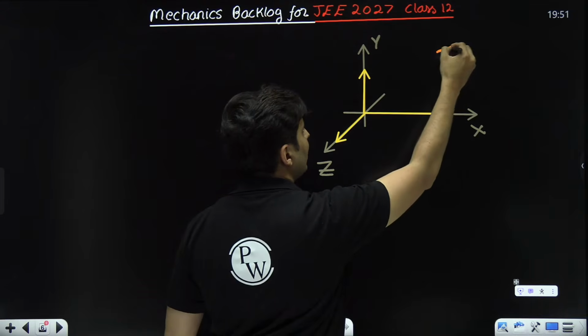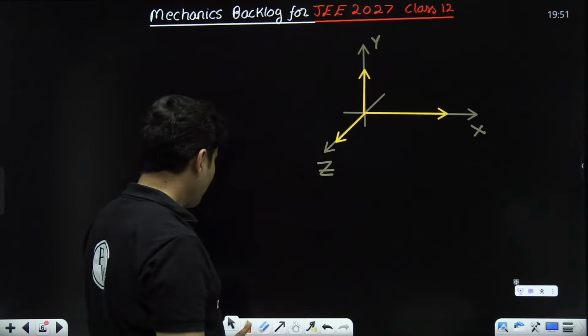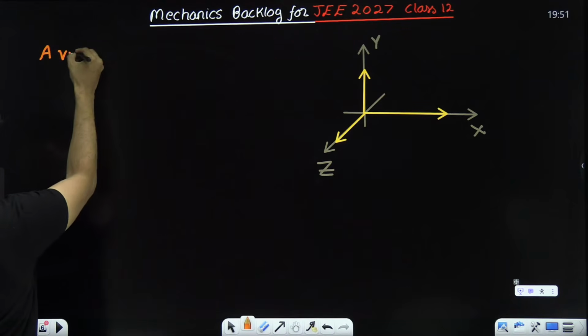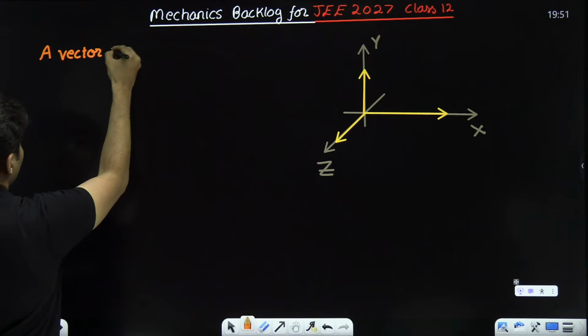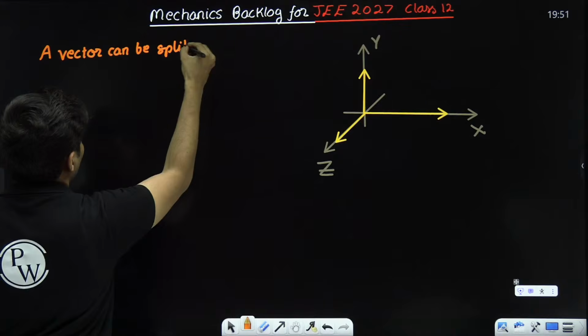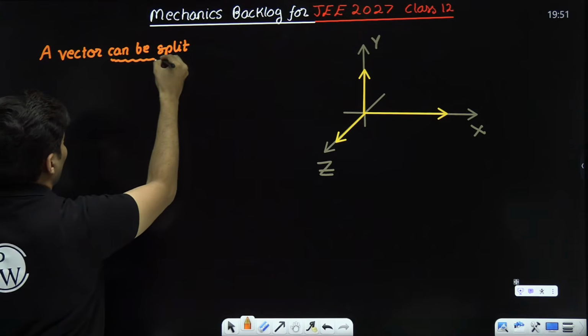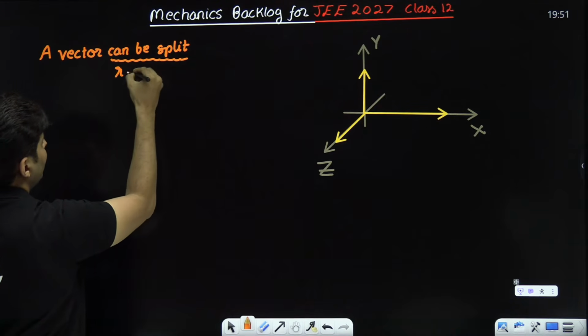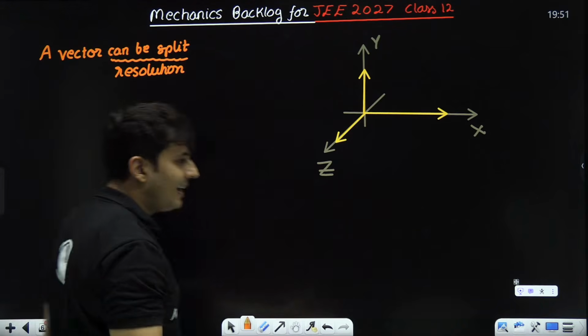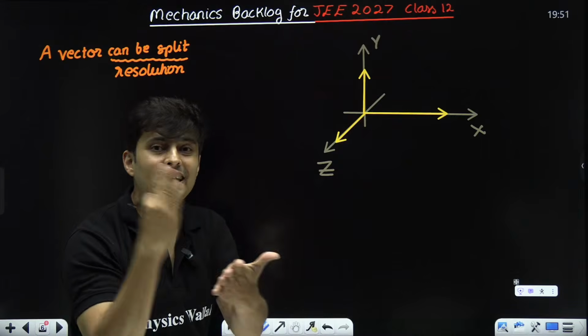Let me just get rid of this original thing. So a vector can be split, and this process of splitting is called resolution. When they say you have to resolve a vector, that means you have to split a vector.